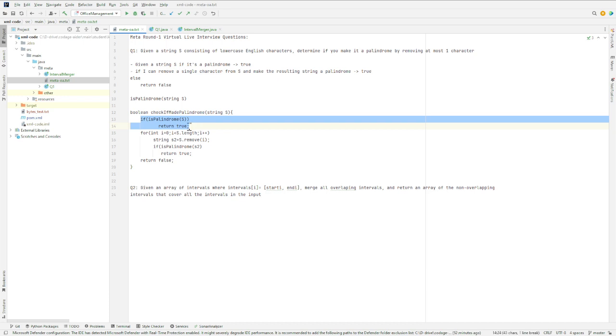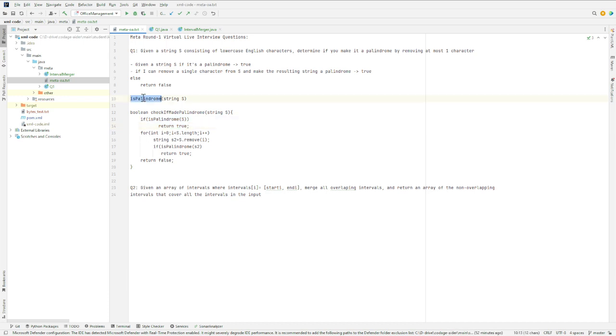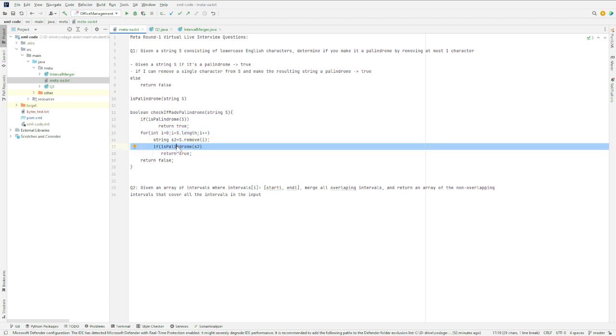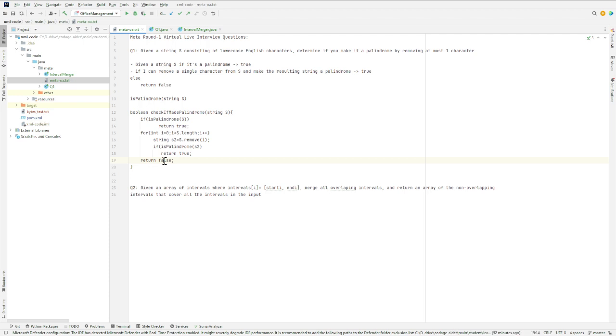If it's a palindrome, then we return true, and we can obviously implement this palindrome function. That's not that difficult. And otherwise, I just loop over each of the characters and remove the character one by one and see if the resulting string is a palindrome. If it's a palindrome, then I return true. Otherwise, I know that even after removing a single character, I cannot make the string a palindrome, and so I return false.